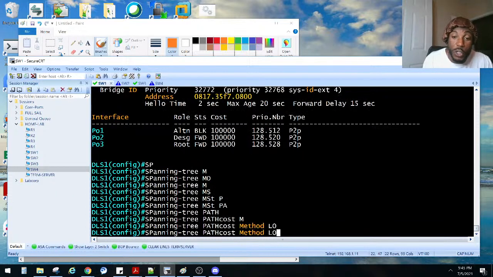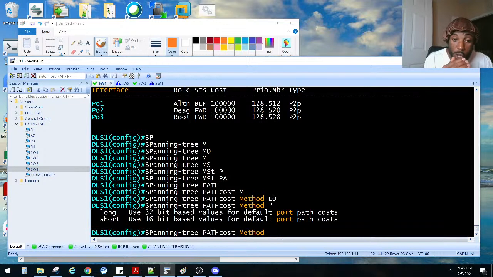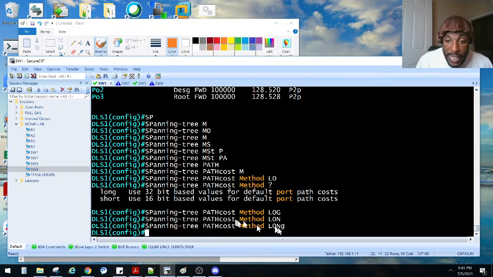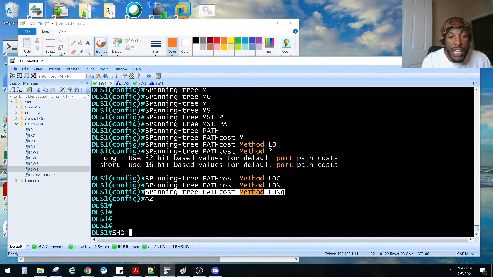the long one. So you can do either long or short. Like I said, long uses the 32-bit base values for default port path costs. Short uses 16-bit base values. They wanted us to do long. We've got to do that. This is a global command. You've got to do this on all four switches. Let's see what it changed the path cost to.